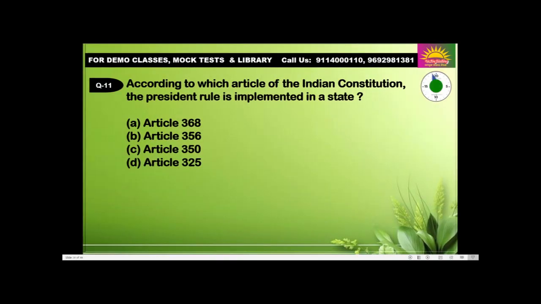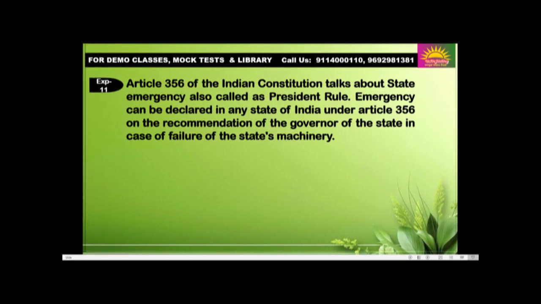Question number 11. According to which article of the Indian Constitution is President's rule implemented in a state? Article 368, 356, 350 or 325? Answer is B, 356. Okay. Article 356 of the Indian Constitution talks about the state emergency, also called President's rule.